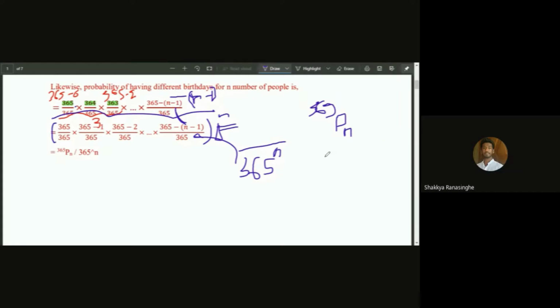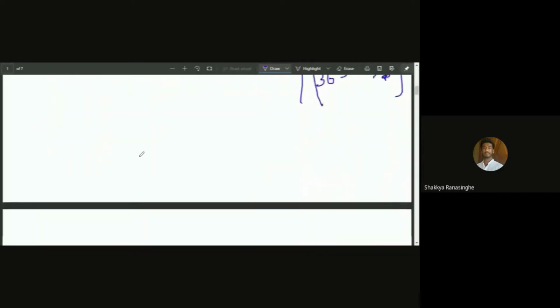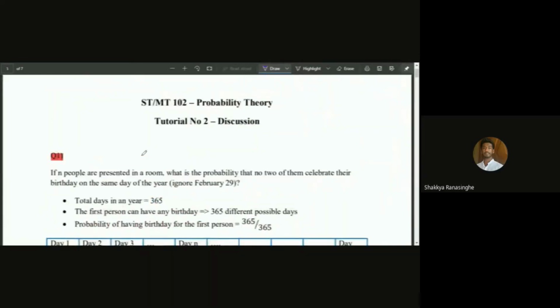I hope you remember what the permutation is. The permutation is 365 factorial divided by 365 minus n factorial. If you can solve this, it will give the upper part of this division in this formula. So that solves that question.